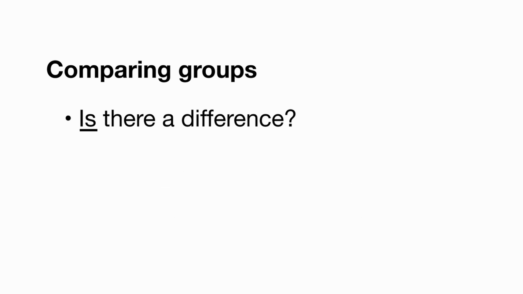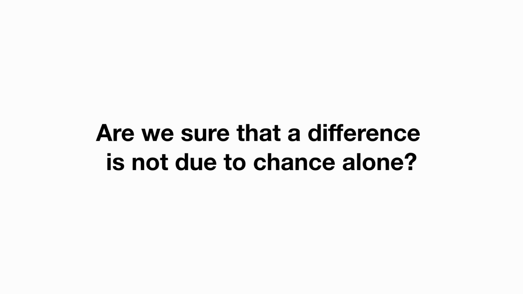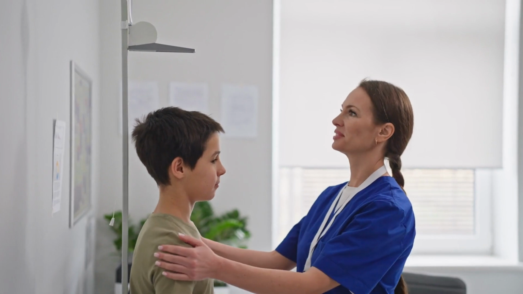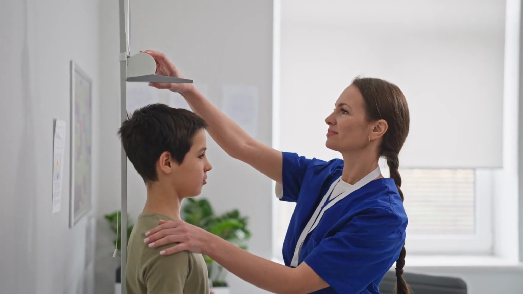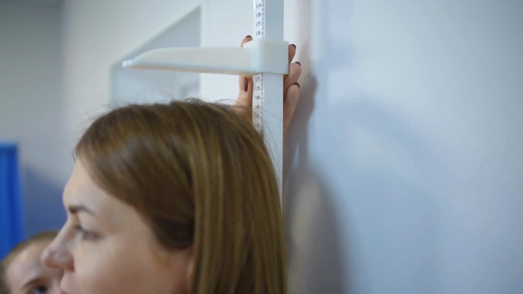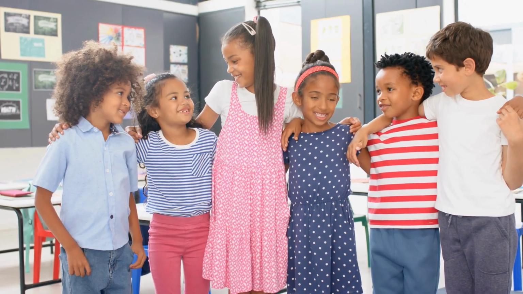The first question can be rephrased as follows. Are we sure that a given difference is not present due to chance alone? When we have a sample, naturally, there will always be some variability between the groups. For example, we will never have the exact same average height in two classes of fourth graders. Naturally, there will be some difference. We want to know if a difference is really there, for example, because of a treatment, or if it is just a random difference. And this question is answered using statistical tests.